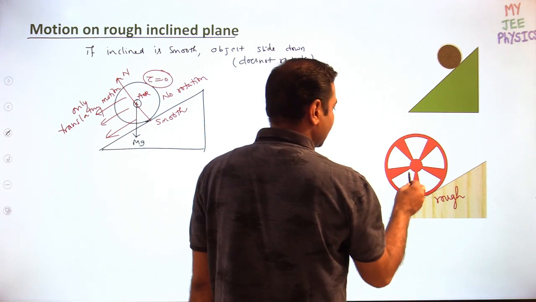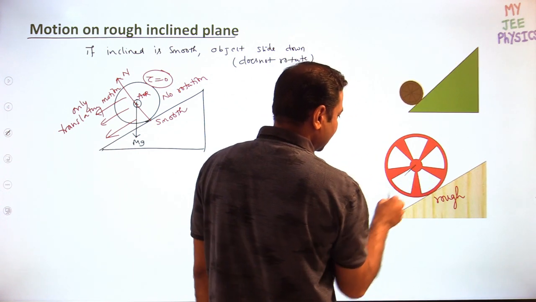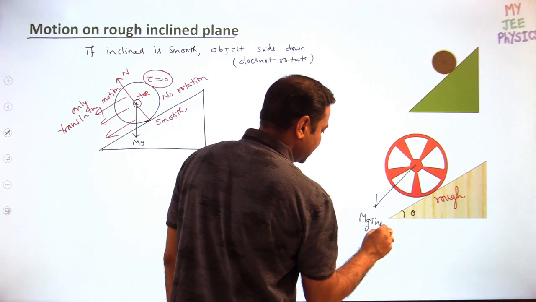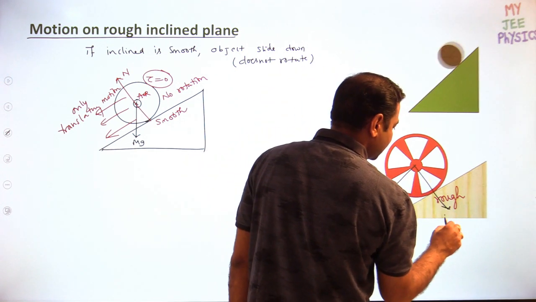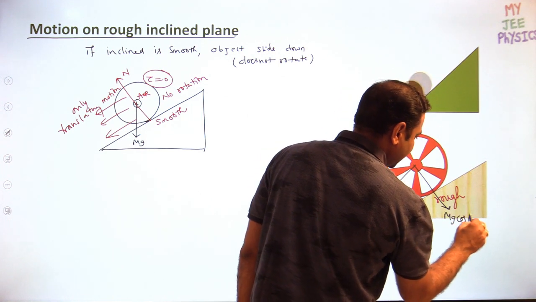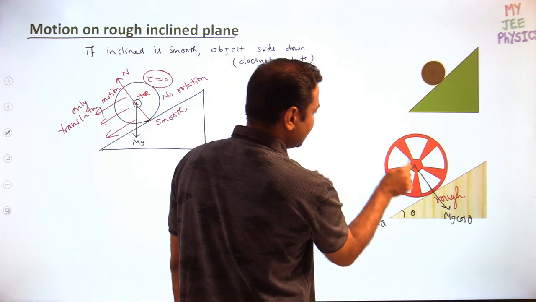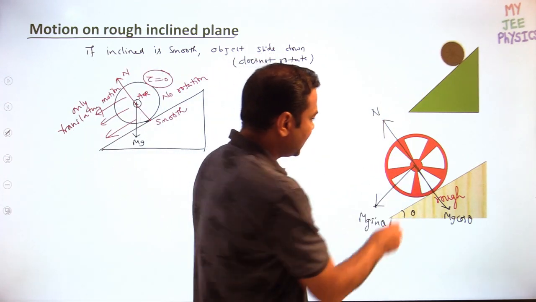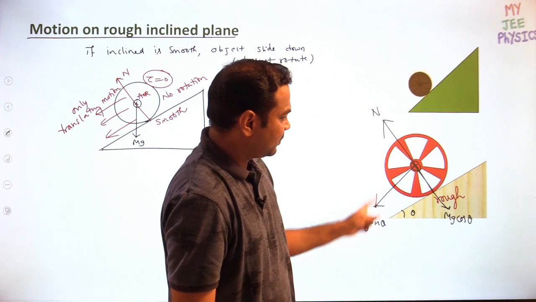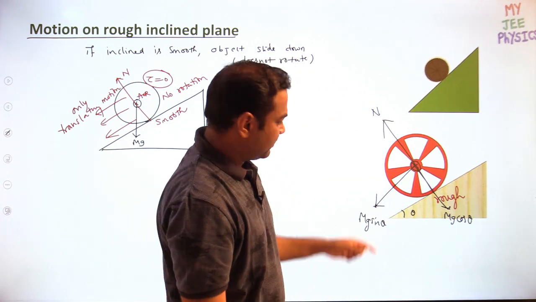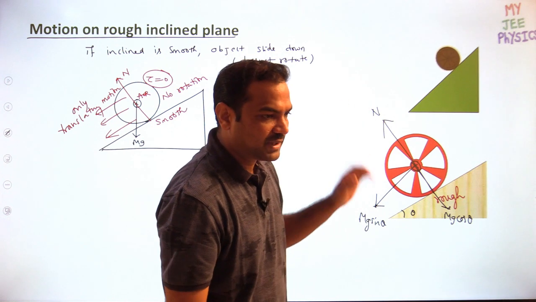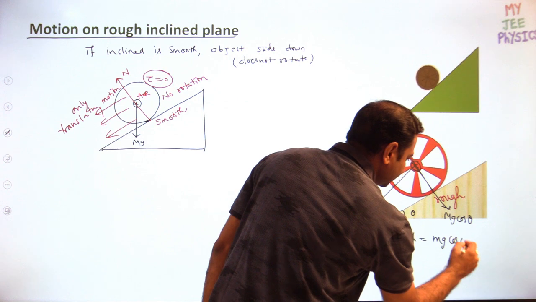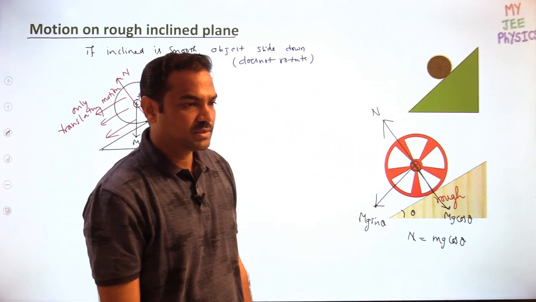Why? Let us see. As I told you, let us see how the forces are acting. If this angle is theta, the components are Mg sin theta acting in this way, and Mg cos theta, and this is the normal reaction. All these forces are passing through the center of mass, so these three forces cannot rotate the body. Mg cos theta and the normal reaction cancel out. I can write normal reaction is equal to Mg cos theta.